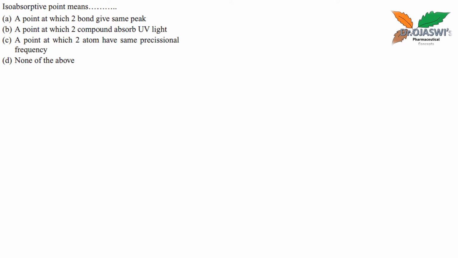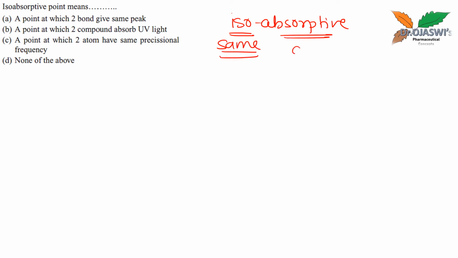Now, where have we learned this term, isoabsorptive point? Iso means same, same or similar absorptivity. Absorptivity is the ability of that particular molecule by which it can absorb the UV radiations. So it is the same absorptivity of two molecules, that is the isoabsorptive point.